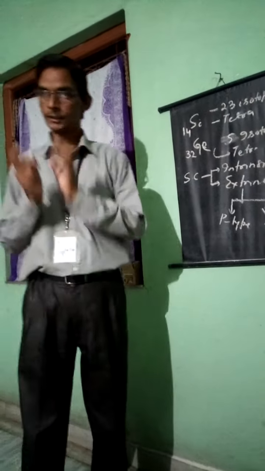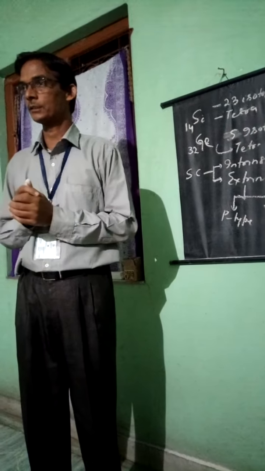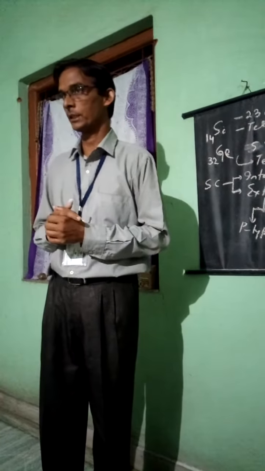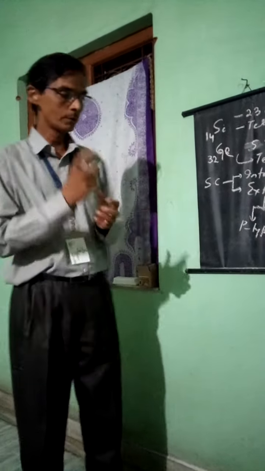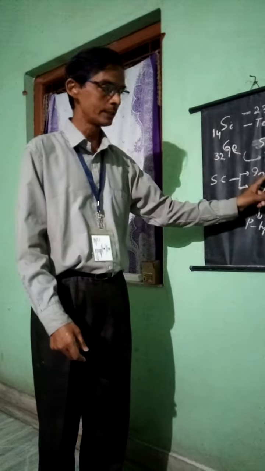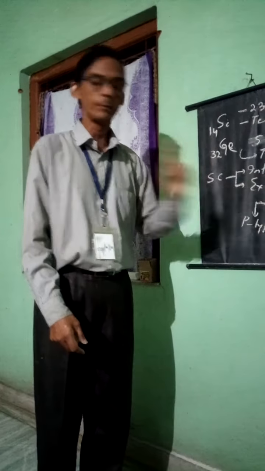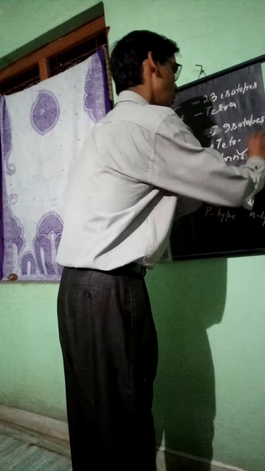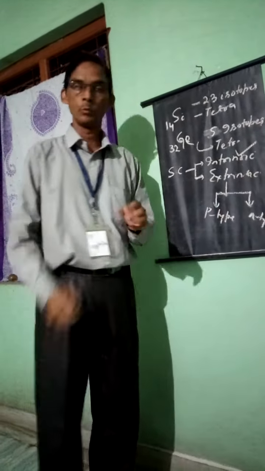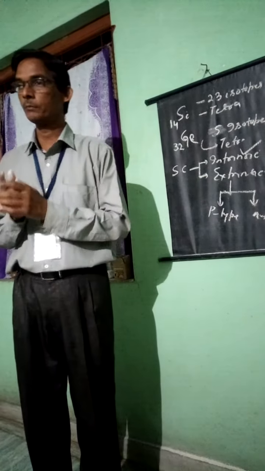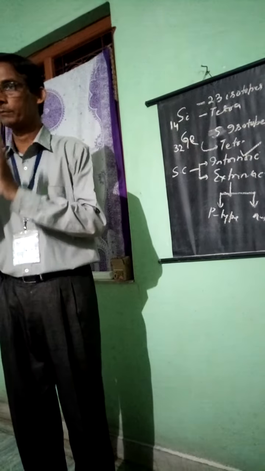Remember, in an intrinsic semiconductor the current density is low, so for practical purposes we are not using intrinsic semiconductors. Wherever some doping agents or impurities are added to the intrinsic semiconductor, it becomes extrinsic. The intrinsic form is totally pure, and this is called the impure form. Now, what impurity do we have to add here? The impurities are either trivalent elements or pentavalent elements.